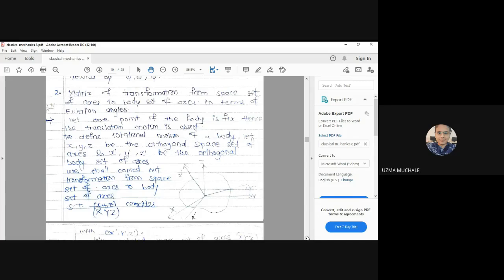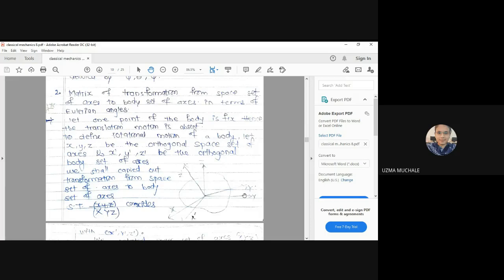As I told you, there are 2 types of motion, translation and rotation. When does translation motion happen? Suppose you are going to shift a chair. If you lift the chair and place it somewhere, that is translation motion. Okay, with a fixed distance in a specified direction, we move the object. But translation motion will be absent if you fix a point of the body. If you fix only one coordinate of the body, it means that translation motion is absent. Okay, so if you fix one point of the body, then there will be only rotational motion.